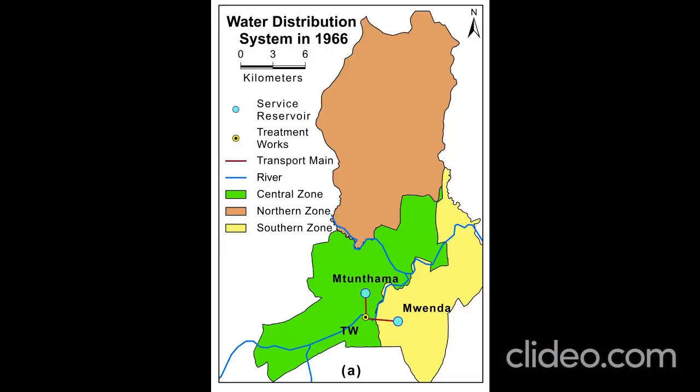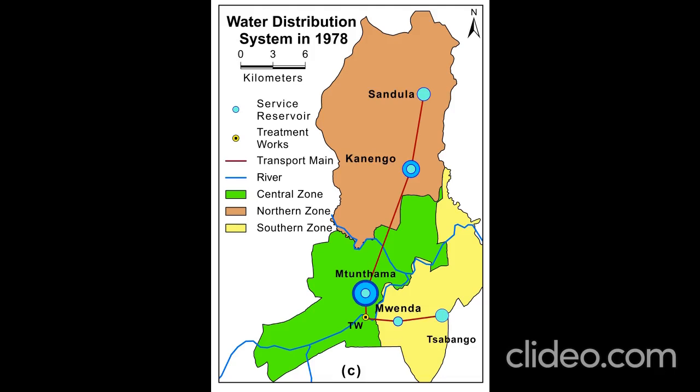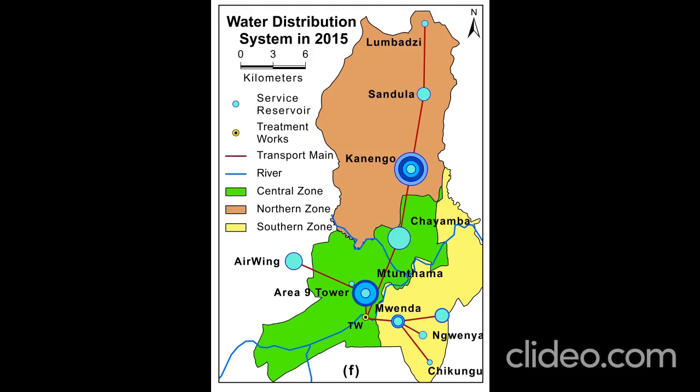Here is another example of the same city indicating spatial development of the primary water supply network across the city over a period of time. It illustrates chronological development of infrastructure in different parts of the city. Some of the pockets of the city have service reservoirs with higher storage capacity than others, facilitating inequitable distribution of water.